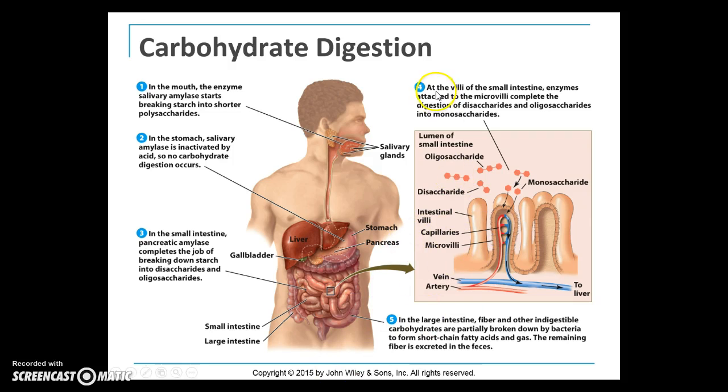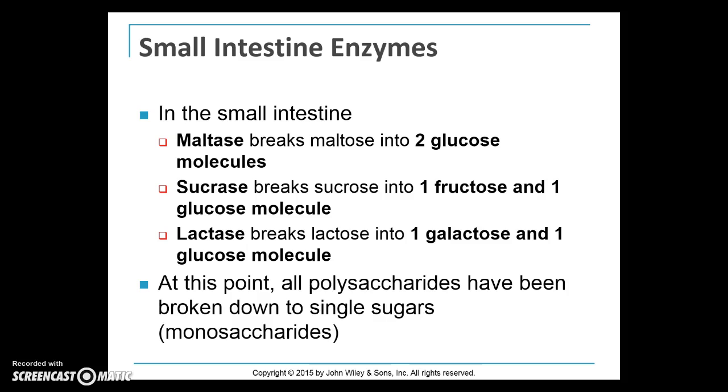Now, back up to step 4 over here. This is a view of the small intestine where the microvilli there complete the digestion of disaccharides and oligosaccharides into monosaccharides. And then pass that in through the vein to the liver.